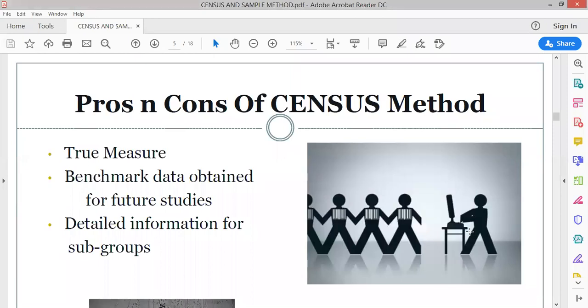Pros and cons of census method. Pros means advantages and cons means disadvantages. Now we are reading about the census method in more detail. It's a true measure. Can you define how it's a true measure? Siddhi, census can't be measured means that you can't do a study on the basis of the census method in various things.